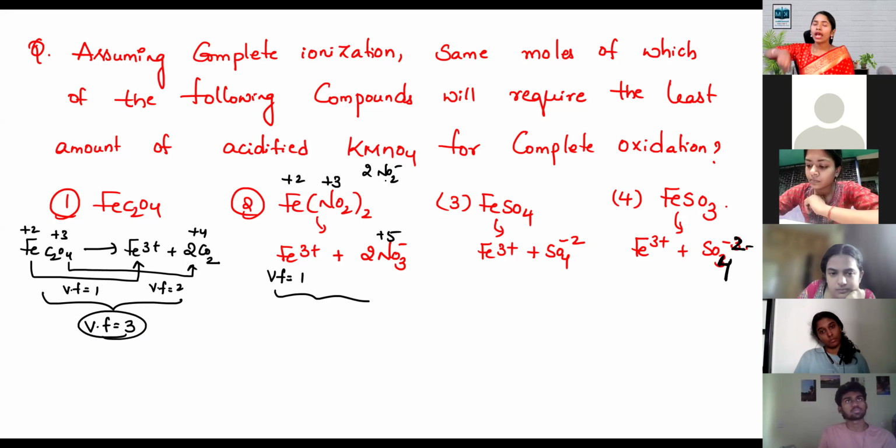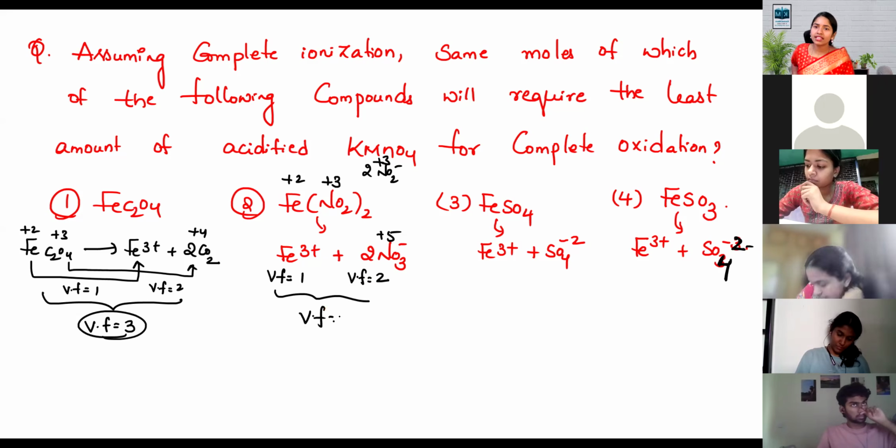Nitrogen goes from +3 to +5, so the valency factor is 2. Then the total valency factor is 3.